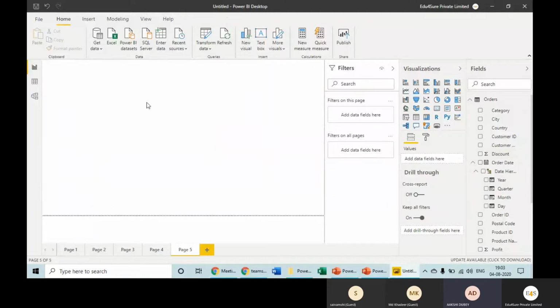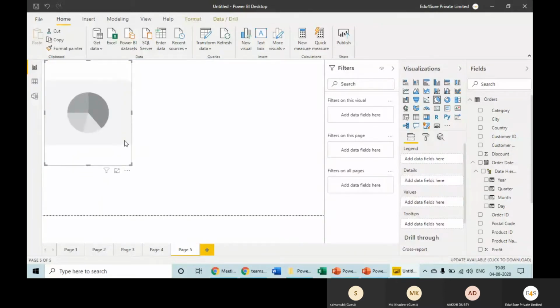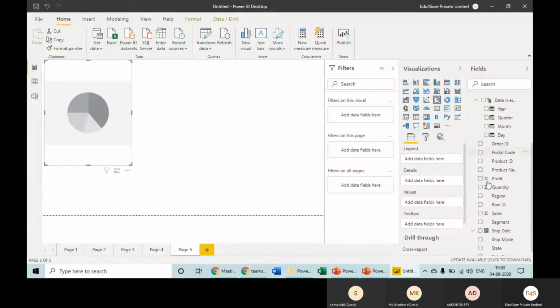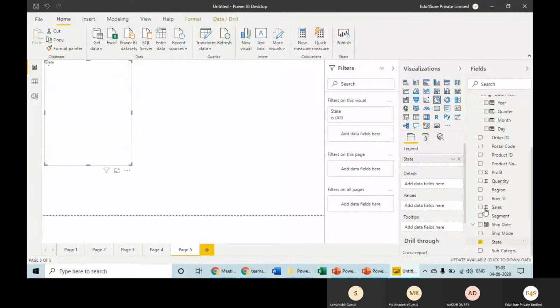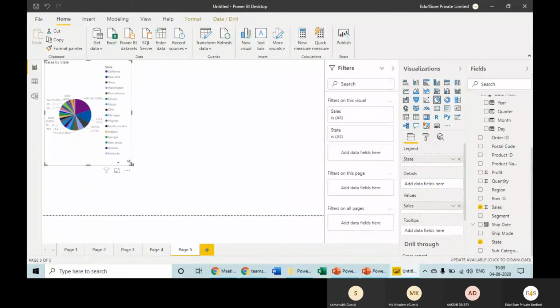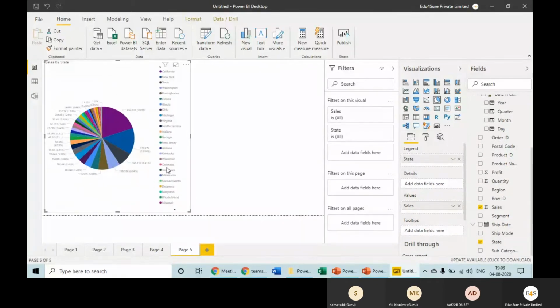Okay, now let's have a look at one more thing. We all have heard about the pie chart, right? From childhood, we used to make this particular chart. Now I want to see sales state wise. So do tell me, is it making any sense? No, right? Because the figures are so near to each other that it is not making any sense.